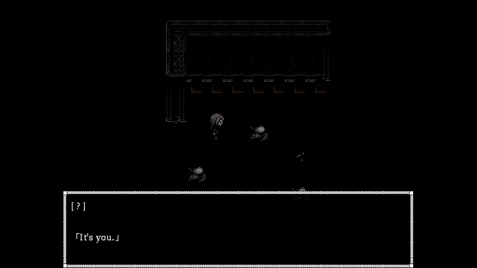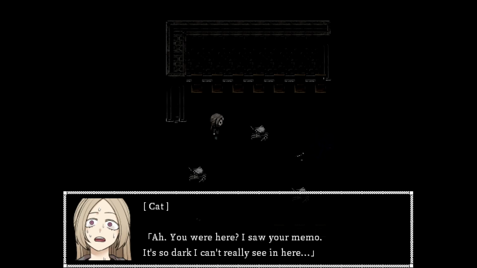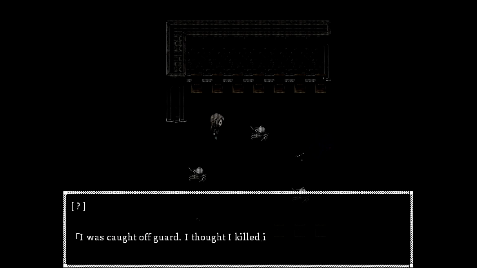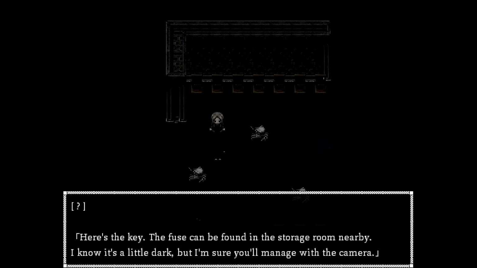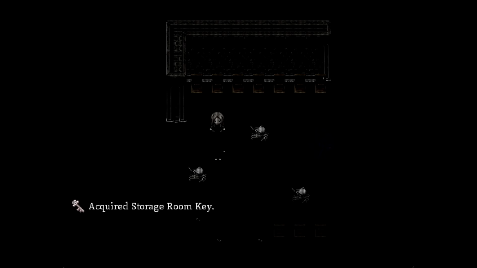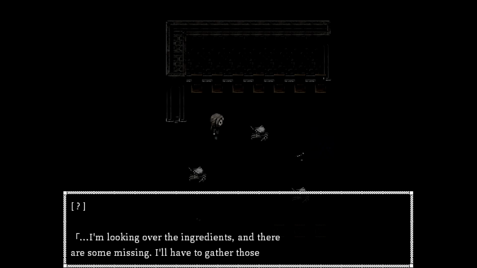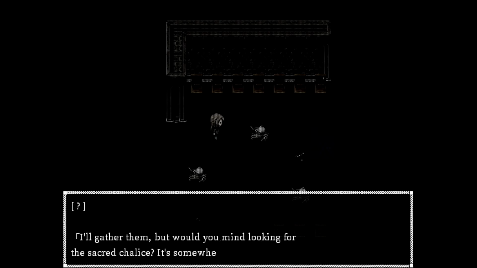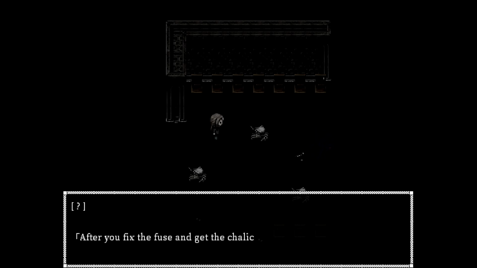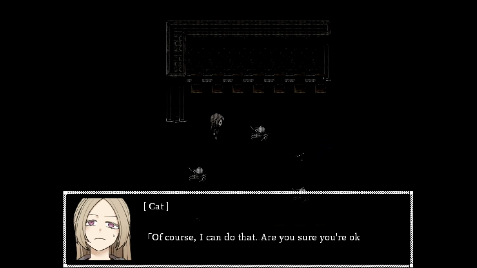The stranger explained that he didn't have time to fix the generator since he was busy killing the creature. He then tells her that they should perform the ritual as soon as possible and hands her a key. This key will open the storage room and the stranger wants her to fix the generator. Kat is hesitant at first, but the stranger reassured her that the creature will not bother her anymore. Before she leaves, the stranger instructs her that once she's done fixing the generator, he wants her to find the chalice and meet him at the altar.